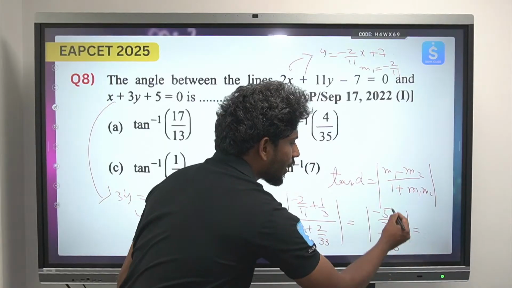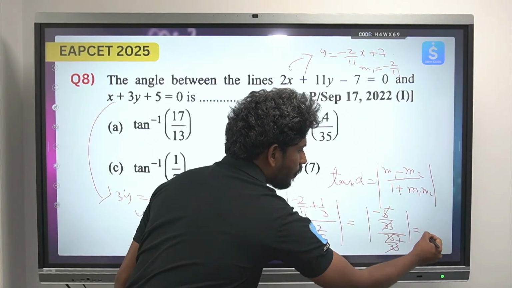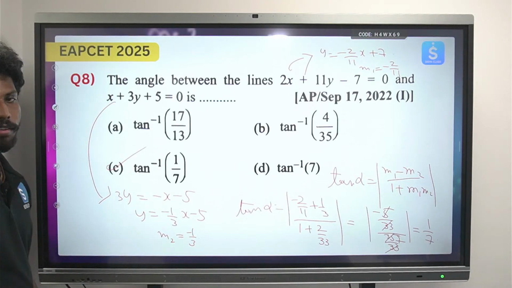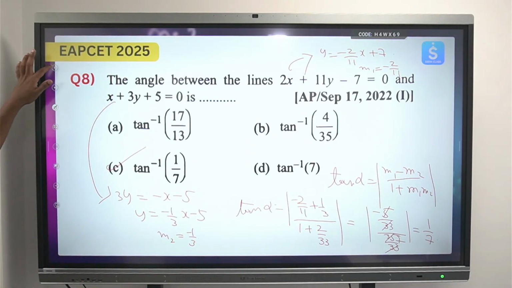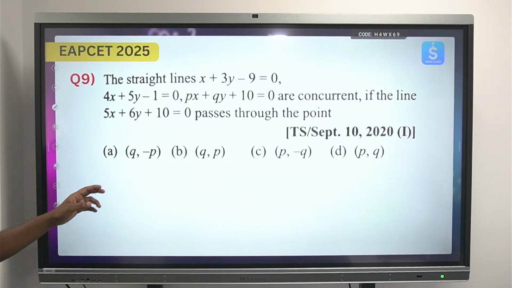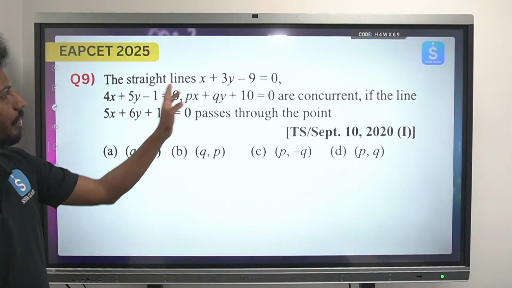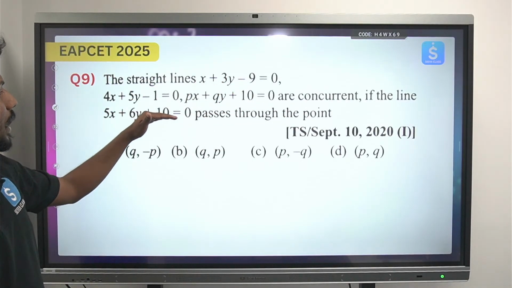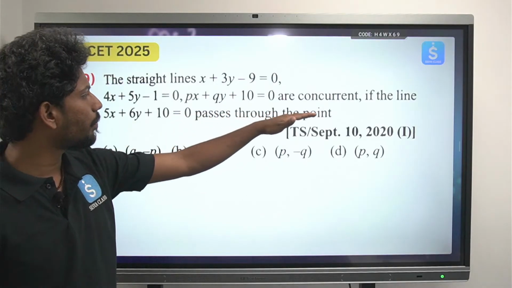So mod of minus 5 by 7, so that will be 1 by 7. So alpha is nothing but tan inverse 1 by 7. So that is option C. Okay, next, the straight lines. They have given 3 straight lines, are concurrent if the line 5x plus 6y plus 10 equals to 0 passes through the point.